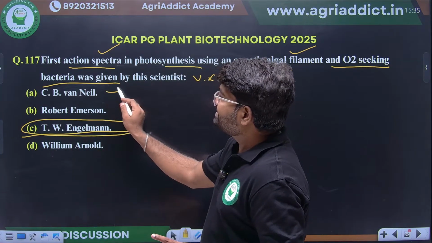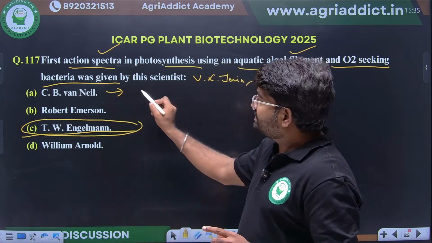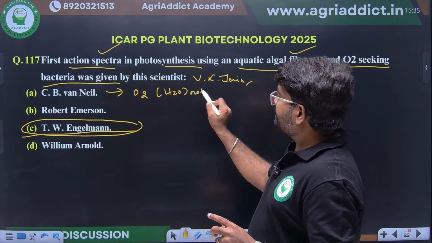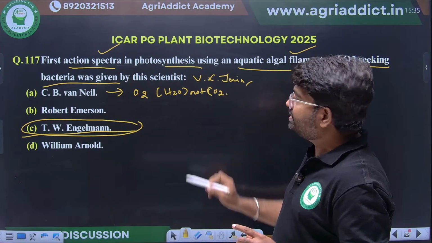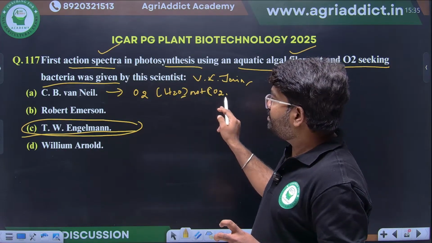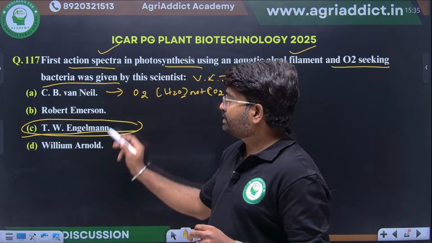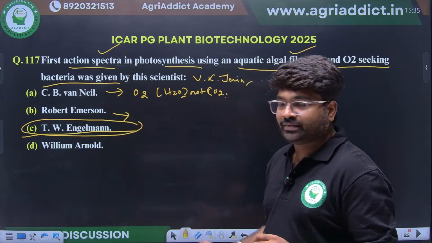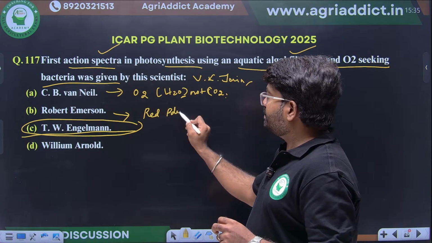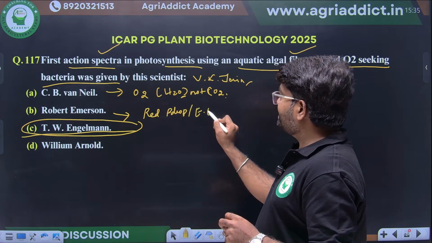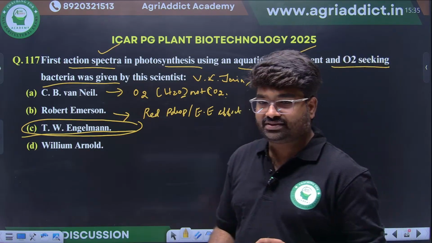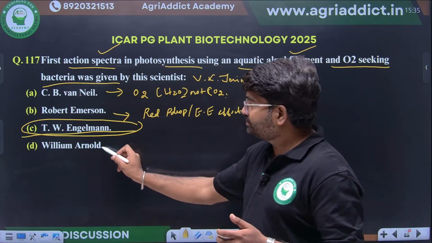Okay, Van Niel, what he did? Oxygen is evolved from water and not from carbon dioxide. During photosynthesis, oxygen will be evolved, and that oxygen is coming from water only and not from carbon dioxide. This was given by Van Niel. Robert Emerson, what he did? The red drop and Emerson enhancement effect was given by Robert Emerson. Okay. Arnold, what he did?